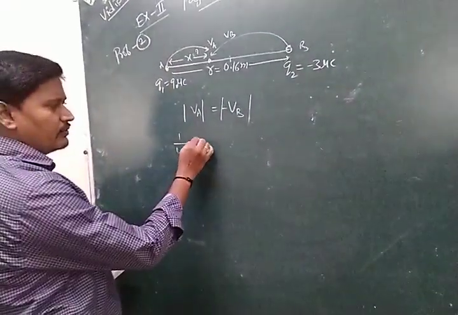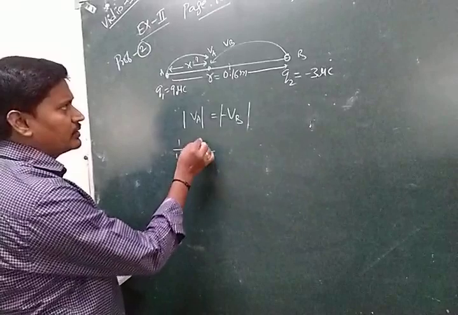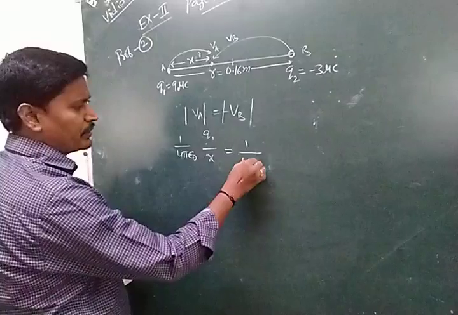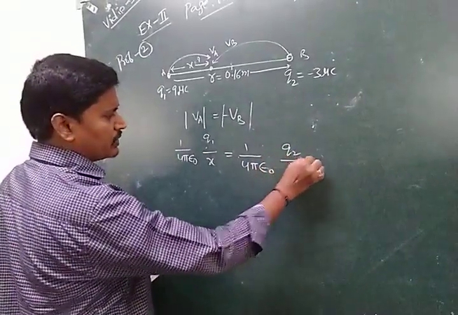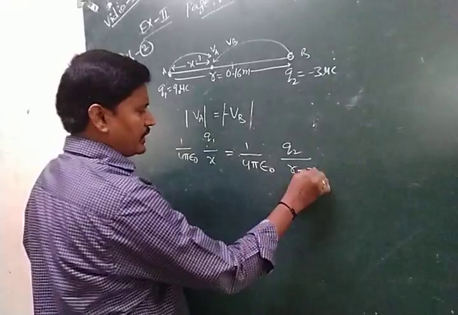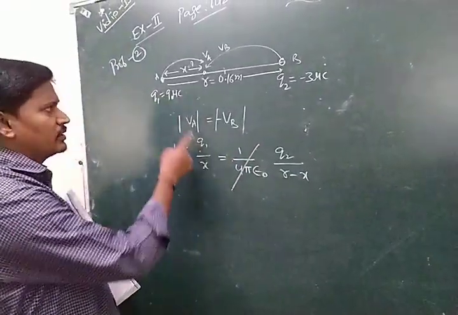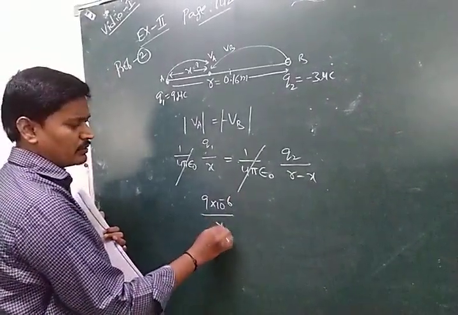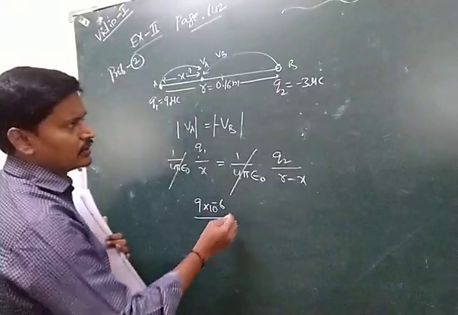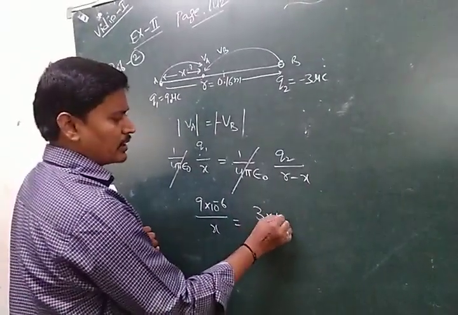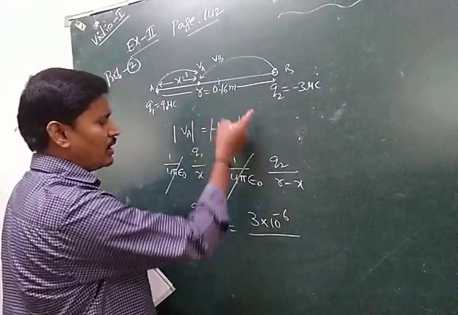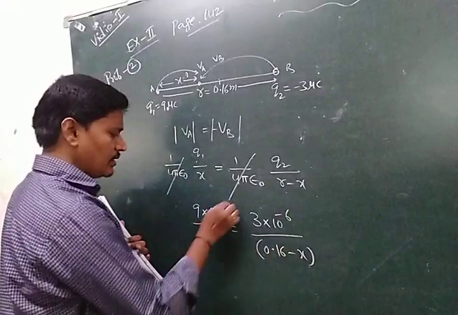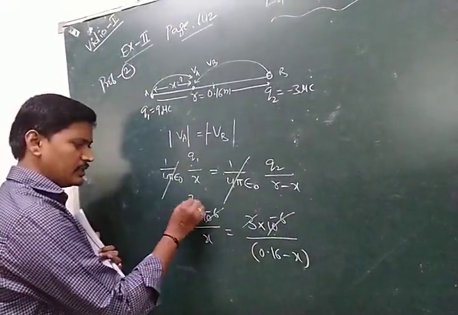So Q1 divided by X is equal to Q2 divided by R minus X, with 1 by 4 pi epsilon naught getting cancelled. Q1 is 9 microcoulomb, 9 into 10 power of minus 6, divided by X, is equal to Q2, which is 3 microcoulomb, 3 into 10 power of minus 6, divided by R minus X. R means 0.16 minus X. The 10 power of minus 6 gets cancelled, and 3 goes into 9 three times.